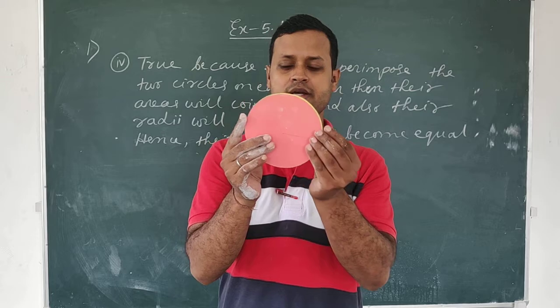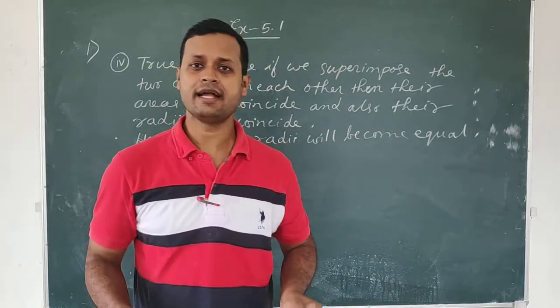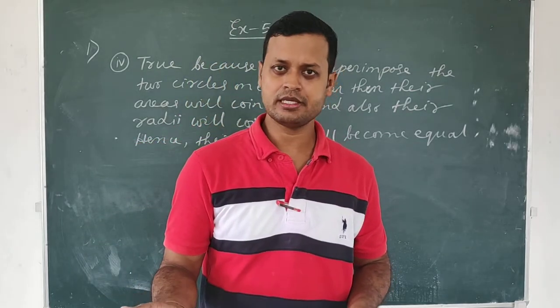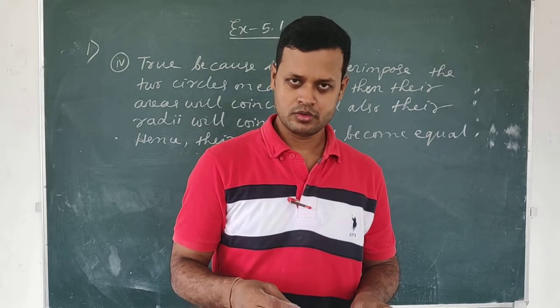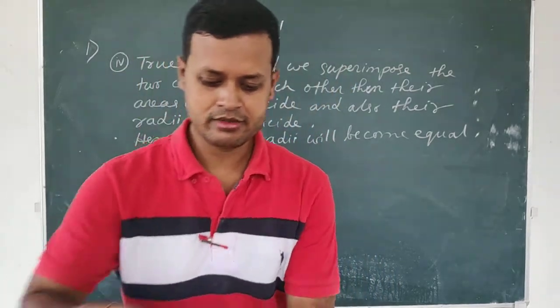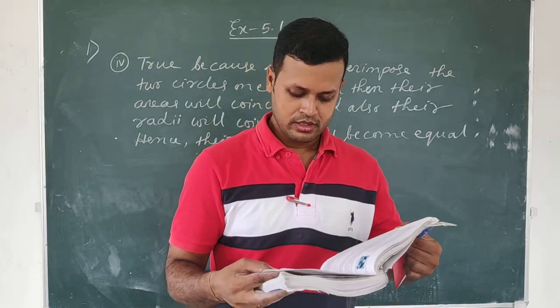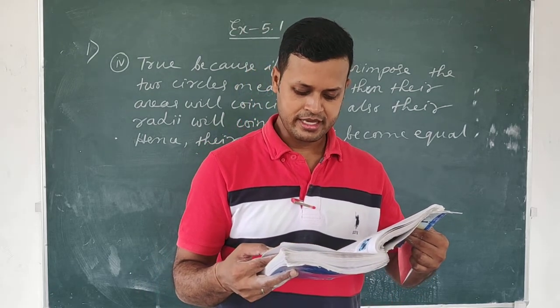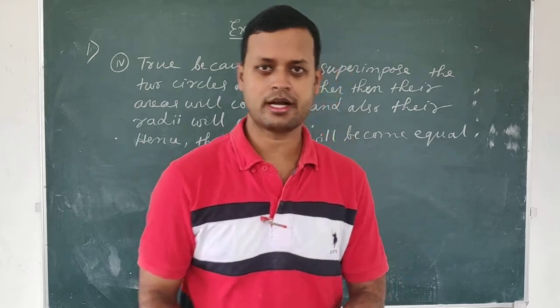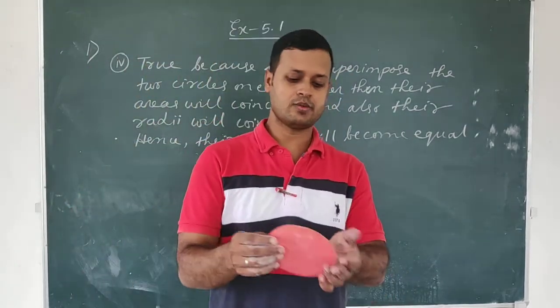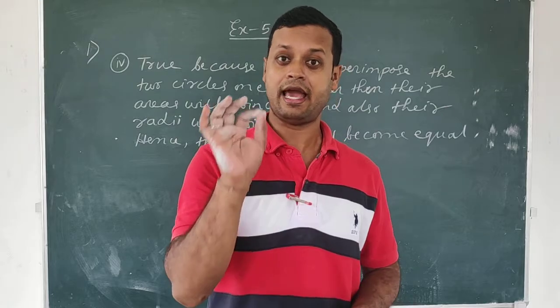So if two things coincide, then they are obviously equal. You know only these things, isn't it? You see, in Euclid's axiom also it is given: things which coincide with one another are equal to one another. Things which coincide with one another. See, Euclid's statements you must be saying as it is, okay?